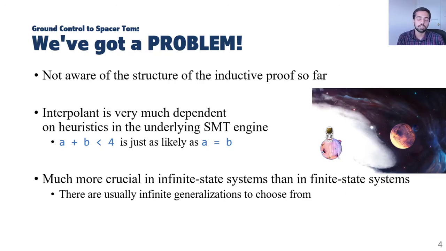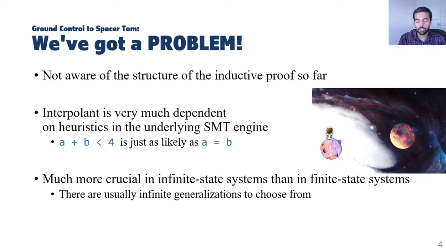However, local reasoning has its problems. It is not aware of the structure of the inductive proof constructed so far. Interpolants are a sole function of the heuristics inside the underlying SMT solver. Therefore, as far as an interpolation algorithm is concerned, the lemma a plus b less than 4 is just as good as the lemma a equal to b.